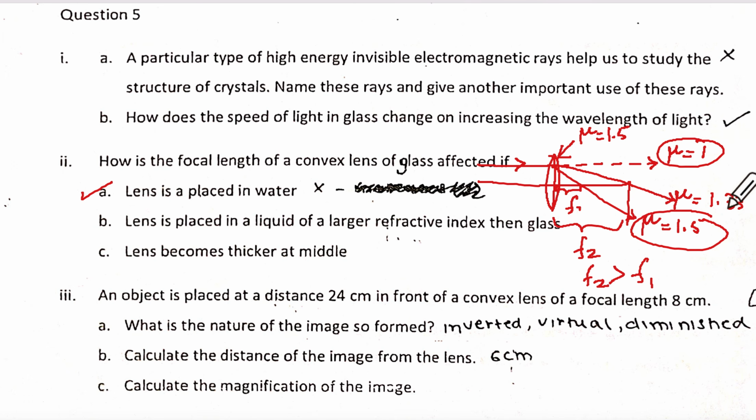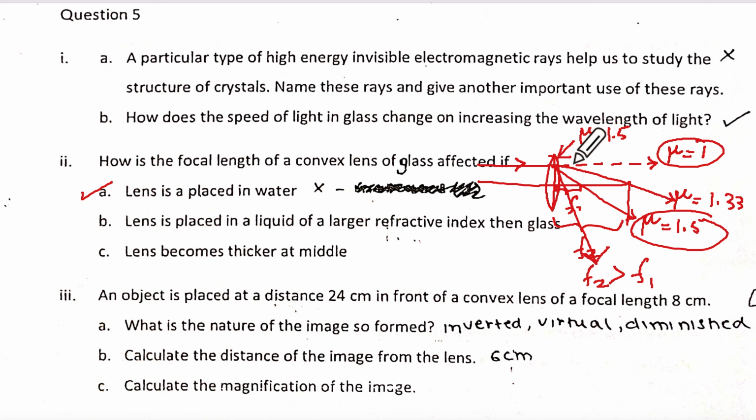Yes, ma'am, it will decrease this way. It will be between the optical center and this way, you're saying, no? Yes, because the mu is greater than that of glass. No, 1 second. 1 minute.